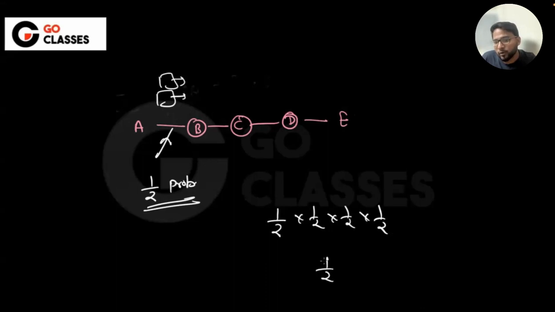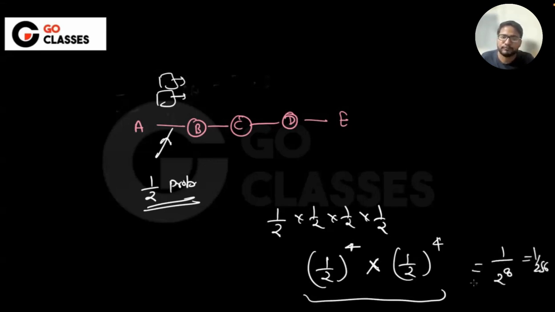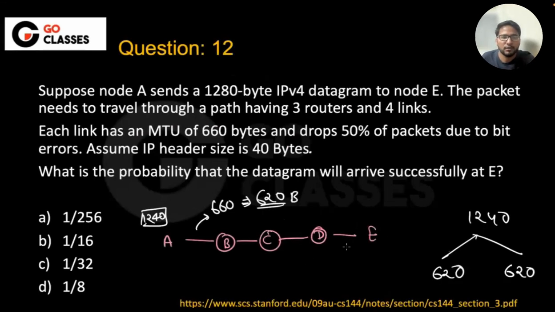So basically 1 by 2 power 4. With this probability, it will reach E. I want the second fragment also to reach E. So what is the probability the second fragment also reaches E? The same probability. And why am I multiplying? Because I want both of the things to happen. Then only I will say that the whole packet has reached E. So with this probability, the whole packet will reach E, which is 1 by 2 power 8, which is 1 upon 256. Right? So A is the correct answer here.